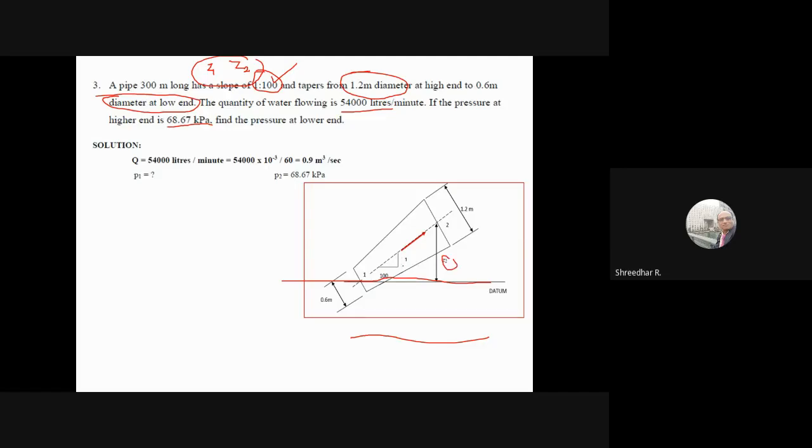Because tan theta is 1 by 100, and if this is theta, this is also theta.